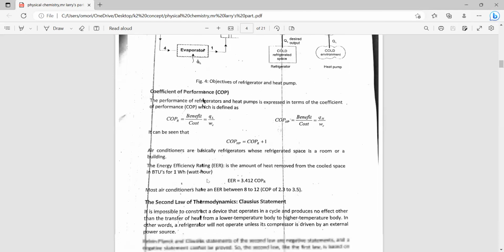This is the coefficient of performance for a refrigerator, while the coefficient of performance for a heat pump is the heat in the hot region divided by the work done on the system. We can see that the coefficient of performance for a heat pump is greater than that for a refrigerator by 1. The energy efficiency rating, EER, is given as 3.412 times the coefficient of performance for a refrigerator.